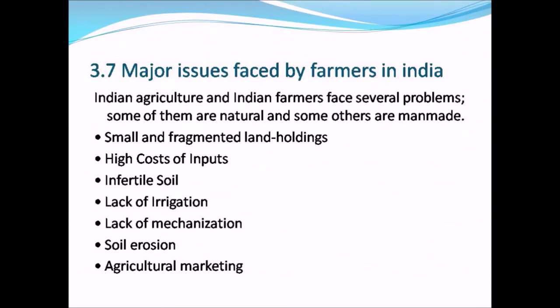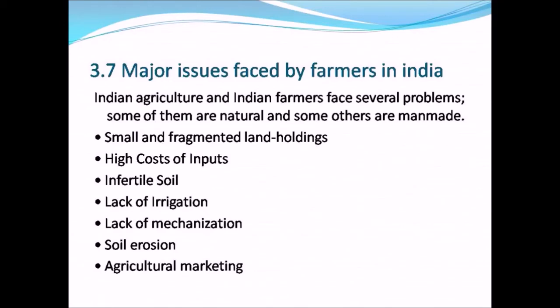The first issue is availability of small and fragmented land holdings. Due to the availability of small and fragmented lands, the farmer cannot grow more crops, so therefore the yield will be also less.